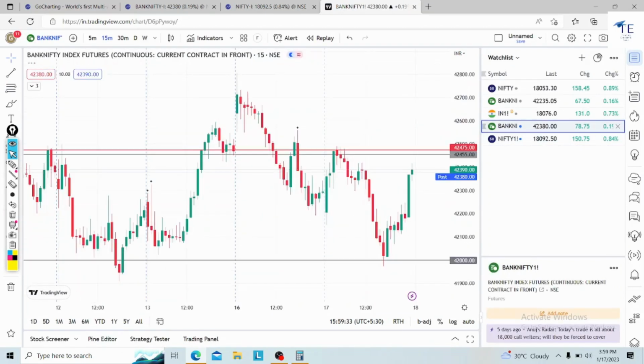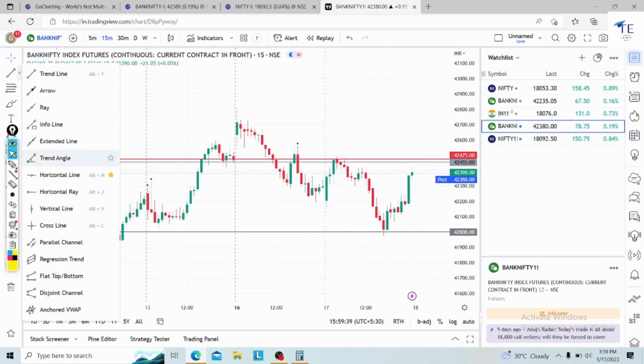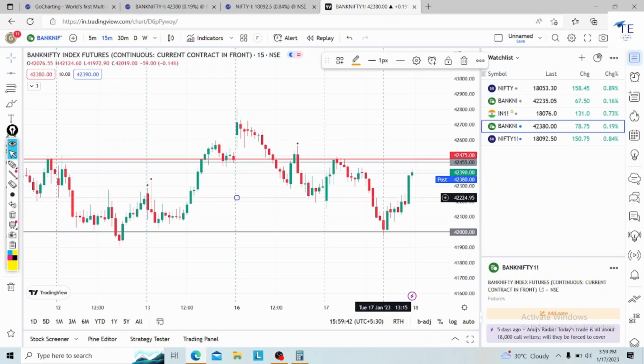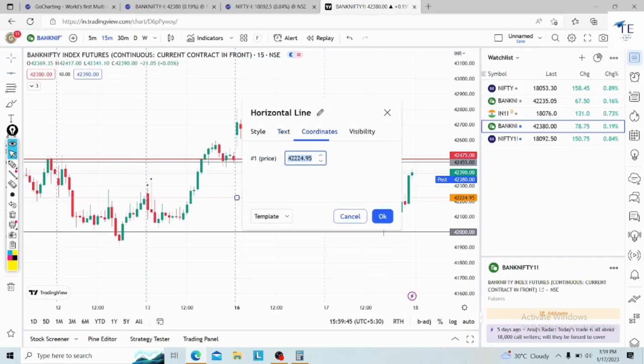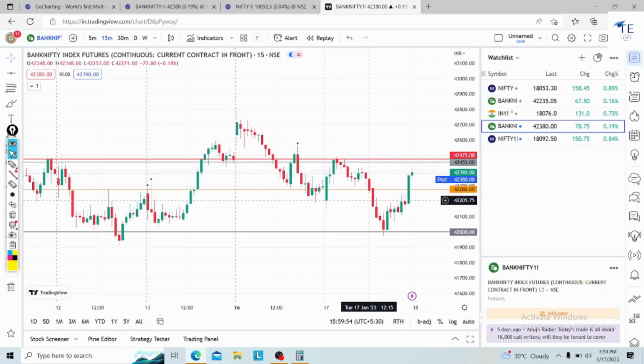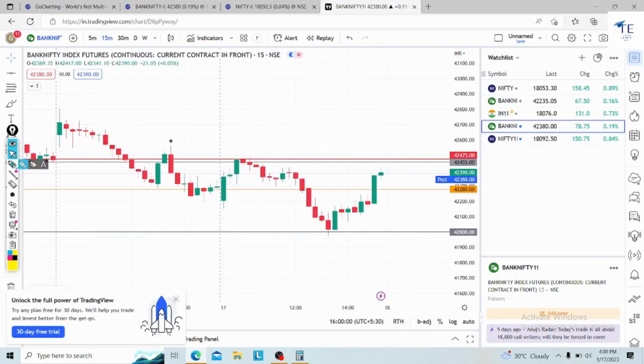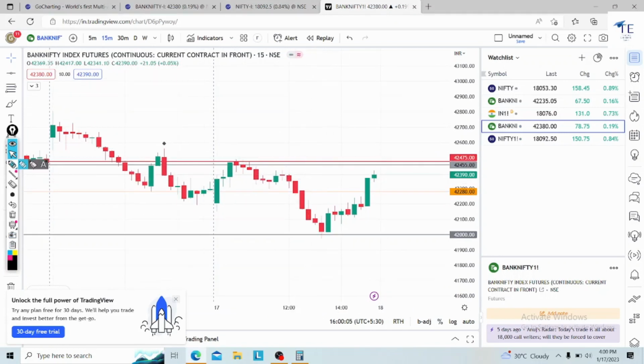Okay, so I will do one thing. The rejection, everything we discussed in the morning, is the same level. One second, 42,280. See, this candle got acceptance here. That means this candle got accepted at 42,280. Then the game changed.